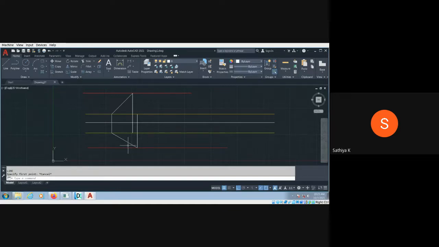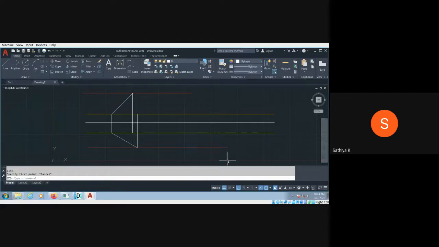So this is the simple thing you can obtain if you know the locus concept. The locus means anywhere the A point may be. The end point of the piece of line should be there.